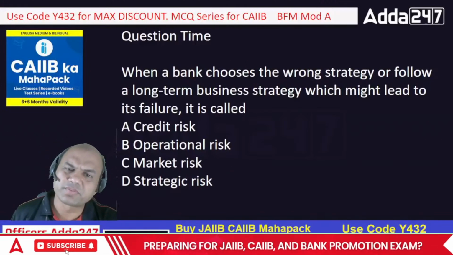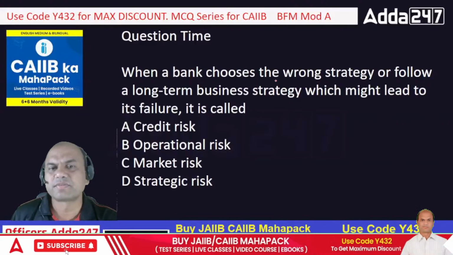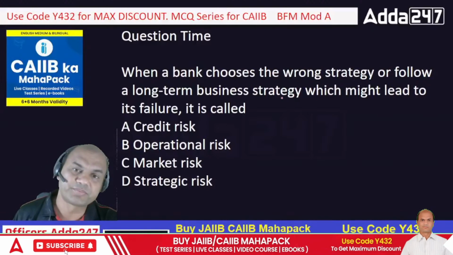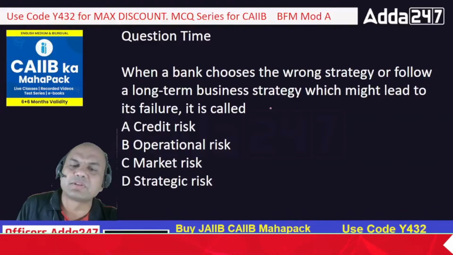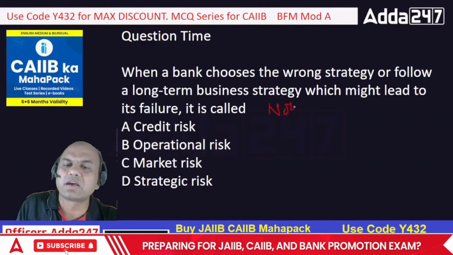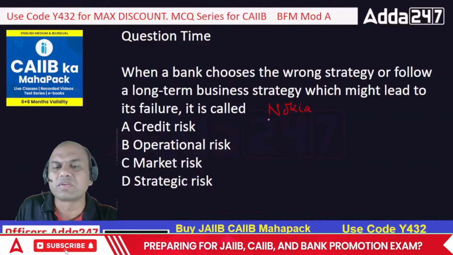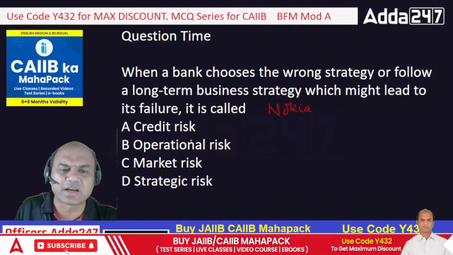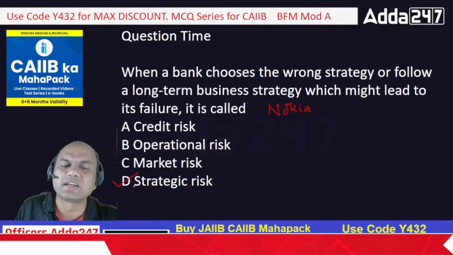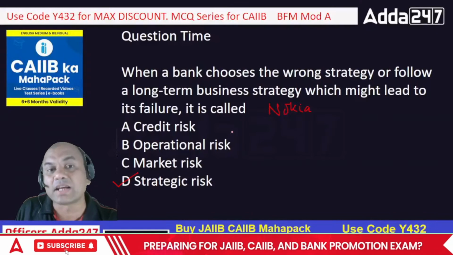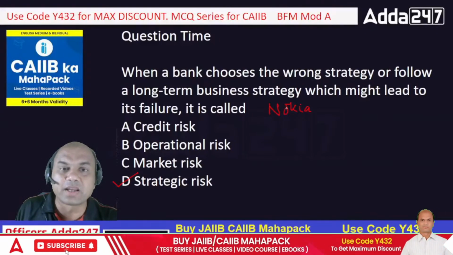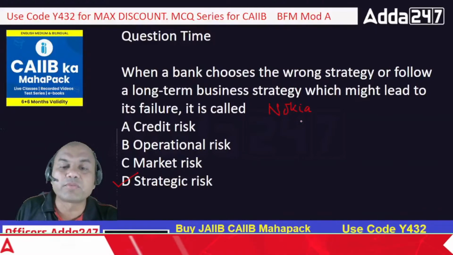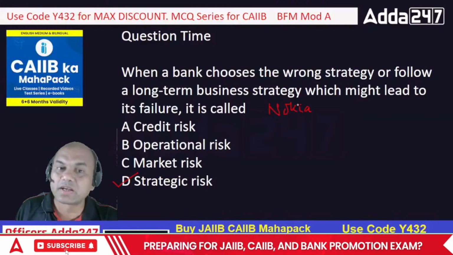Do you know any example of a wrong business strategy? I have given many times the example of Nokia. Nokia was a leader in mobile phones. Now it is gone. Why? Because of strategic risk. It didn't choose the strategy properly. It didn't see that the world was moving towards Apple and Android, so it should have ventured into those markets, but it didn't.